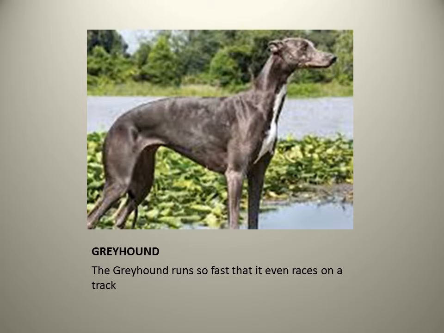The second one in your textbook says the Labrador runs so fast that it even races on a track. So it is not Labrador, it is the Greyhound. That dog runs so fast and even races on the track. So circle Labrador there and write Greyhound.